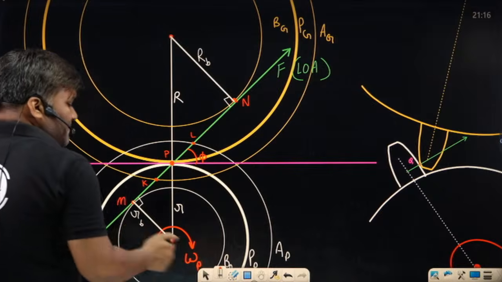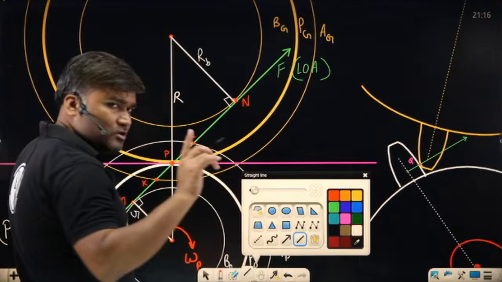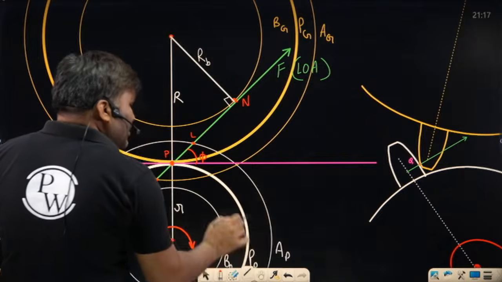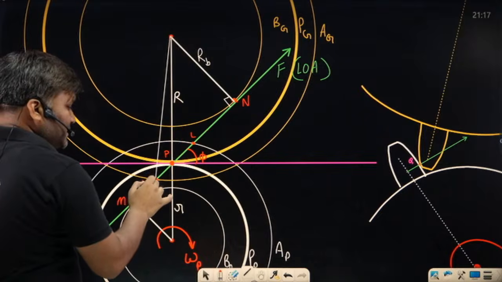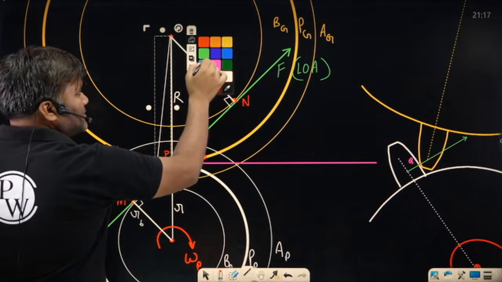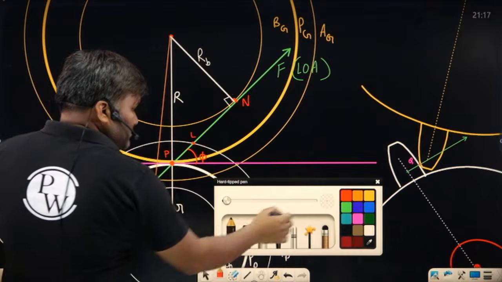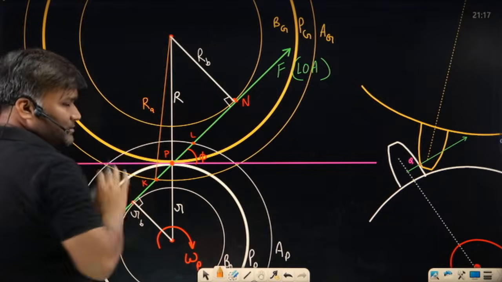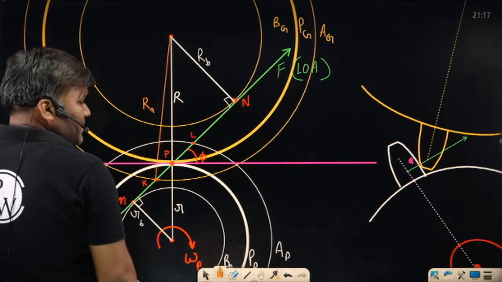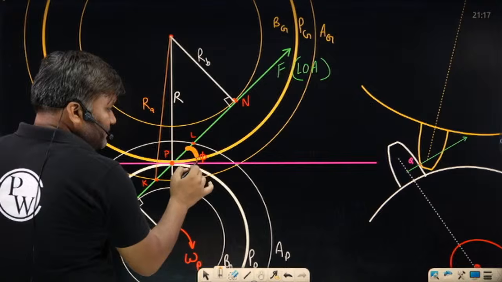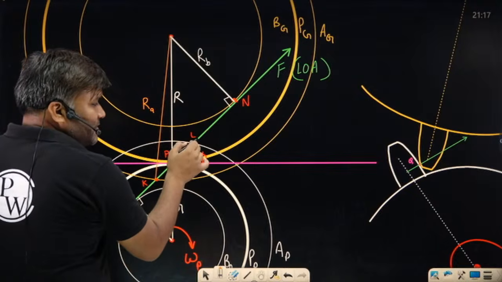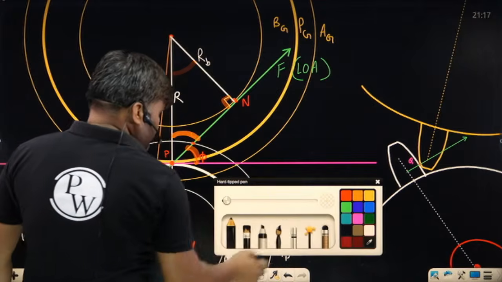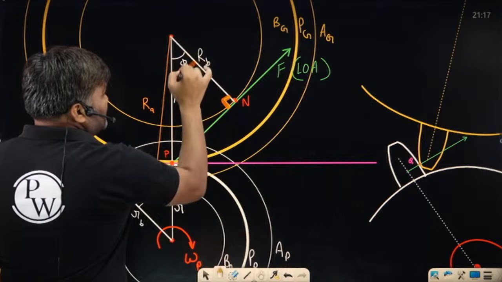How can I find this? Simple logic. Don't try to remember this. Don't try to memorize these as formulas. I'm not giving you any formula. Very carefully, sir, this is the radius of the addendum circle. Look at the diagram carefully. Let me call it capital RA, the radius of the addendum circle of the gear. This is angle phi. So this will be 90 minus phi. This angle is 90, so what will this angle be? Phi. Can I say this angle is phi?